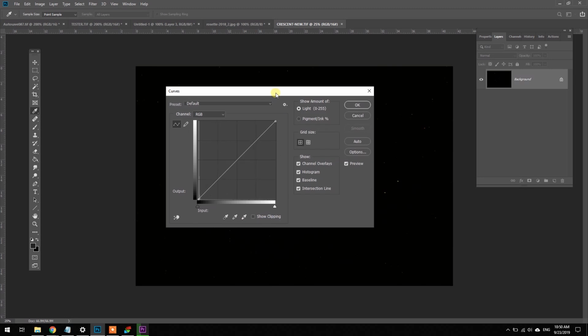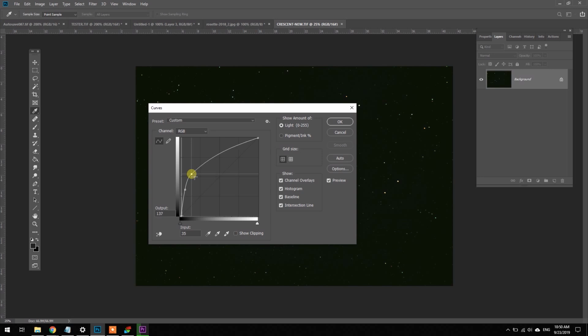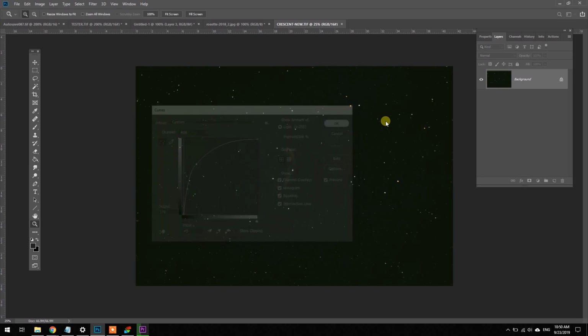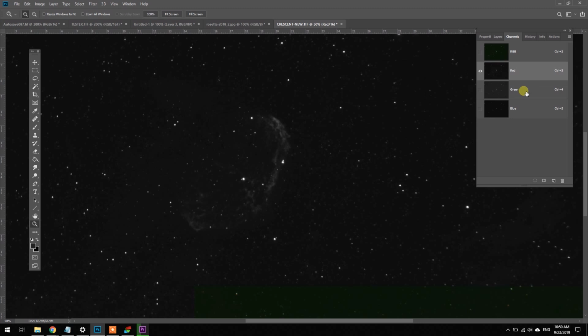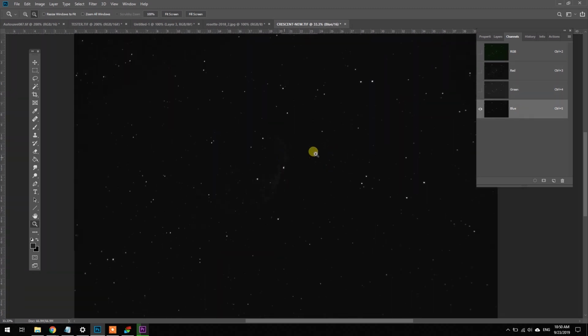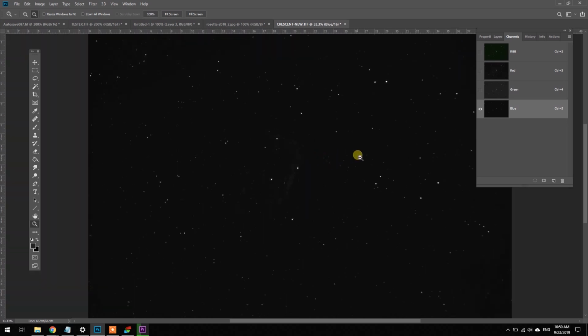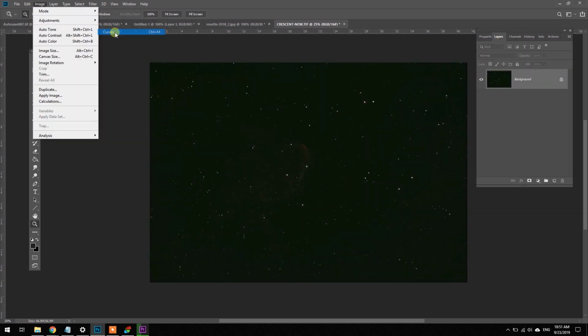If we open up curves here, we can see all the data just sitting right here at the bottom. And by doing a curve stretch, bringing the data up aggressively, we can see the underlying data is sitting in there. I'm not going to process this image fully right now, but I just want you to see that the data is indeed in there. If we go in the channels, we can see a bit of the red and the green. With this camera and it's this color camera, the green channel is always the strongest signal just because of that Bayer pattern. So I'll do another curve stretch so you can see the data in there.